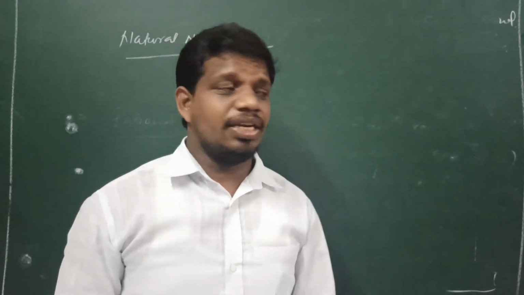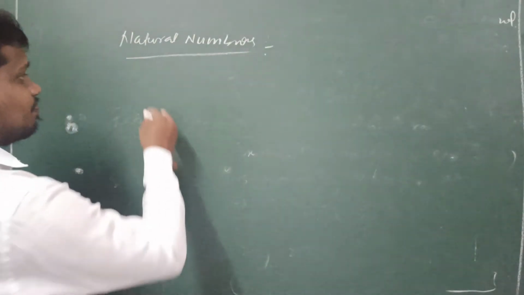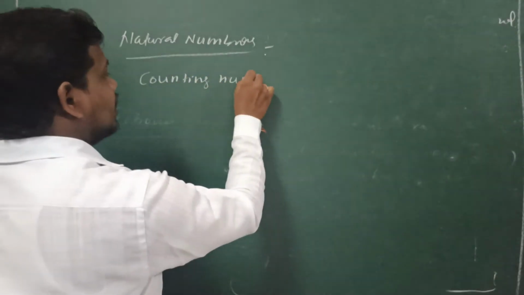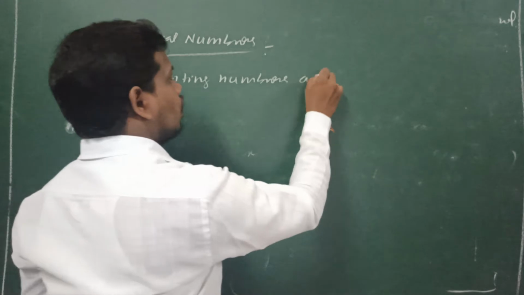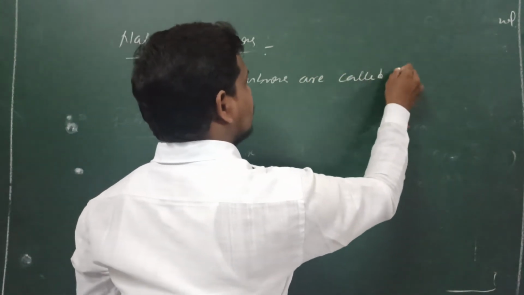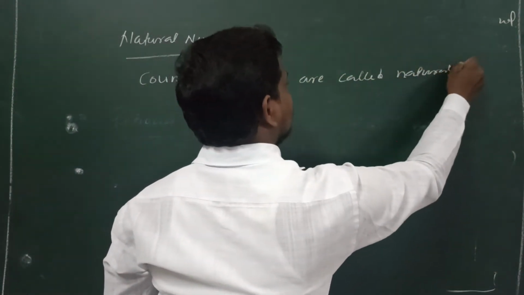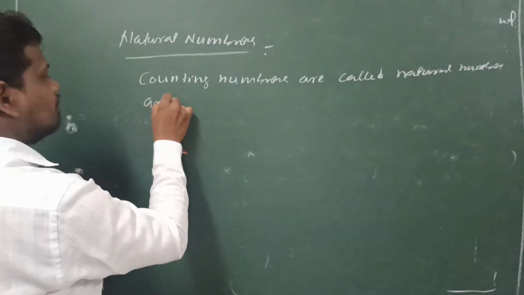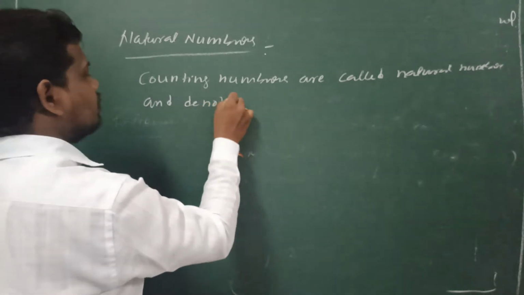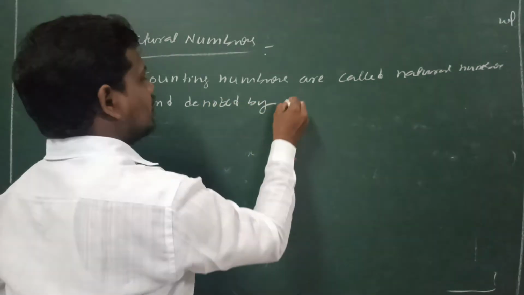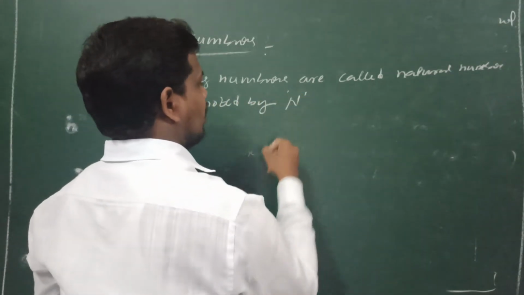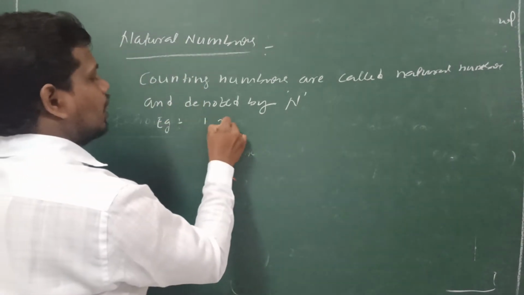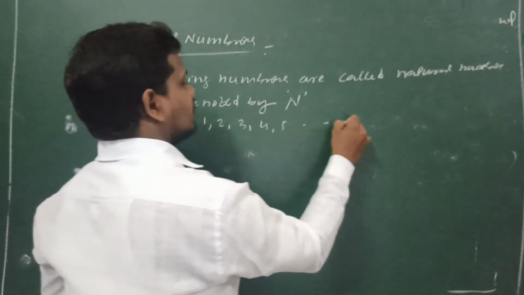So the definition of natural numbers is: counting numbers are called natural numbers, and they are denoted by capital N. The examples for natural numbers are 1, 2, 3, 4, 5, and so on.